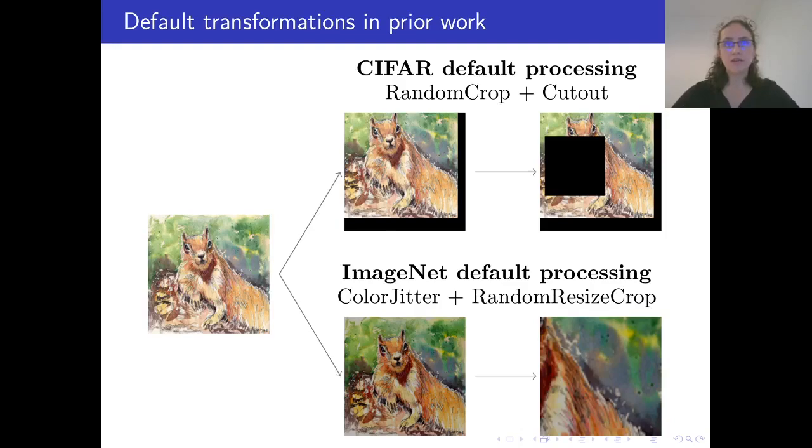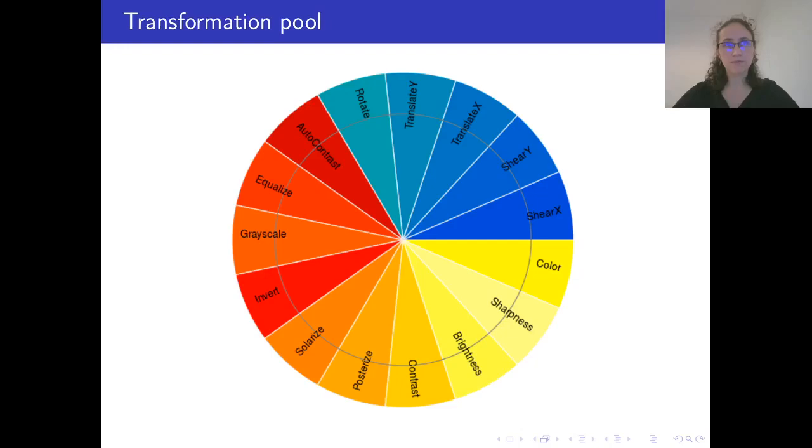Automatically learning data augmentation is challenging. In the literature, the problem is often simplified by applying some transformations by default, such as cutout and random crop for CIFAR, or random resize crop and color jittering for ImageNet. These default transformations are typically combined with additional learned transformations. Prior works typically learn to optimally sample over a predefined pool of transformations, aiming to sample more often those that allow for the best generalization.